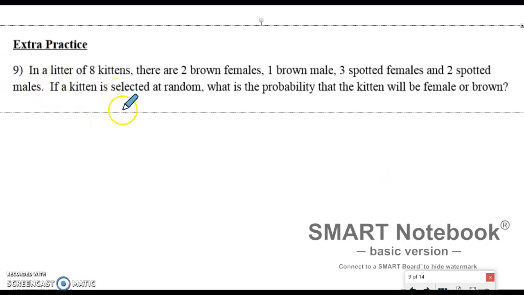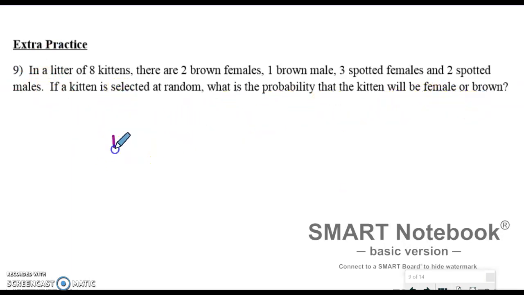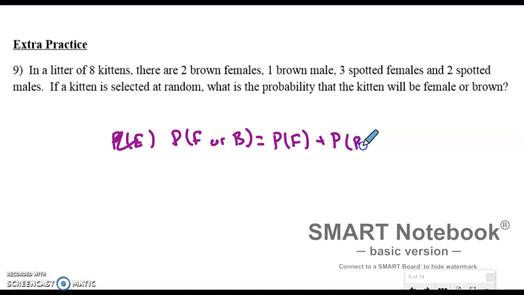Now, what is the probability that the kitten is female or brown? So what is the probability that it's female or brown? Okay. So what we're going to do is, because there's some overlap, we're going to take the probability that it's female plus the probability that it's brown minus the probability that it's female and brown. All right, so how many cats do I have overall? I have 8.